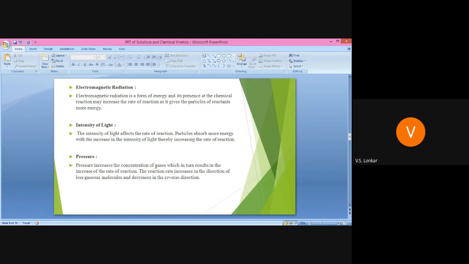And the reaction rate increases in the direction of fewer gaseous molecules and decreases in the reverse direction. Got it?